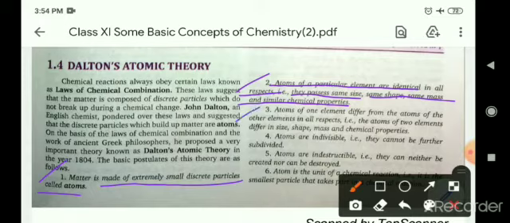Number three, atoms of one element differ from the atoms of other elements in all respects. That is, the atoms of two elements differ in size, shape, mass, and chemical properties. So atoms may be different in all these properties. Number four, atoms are indivisible. That is, they cannot be further subdivided.